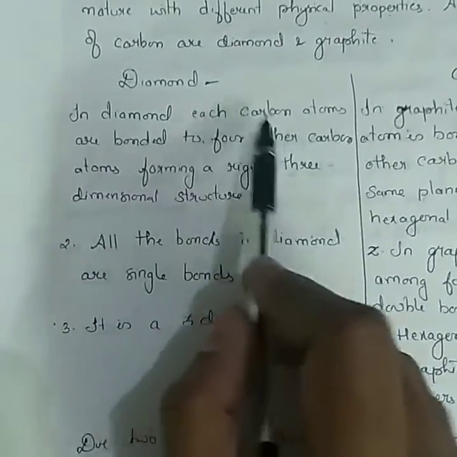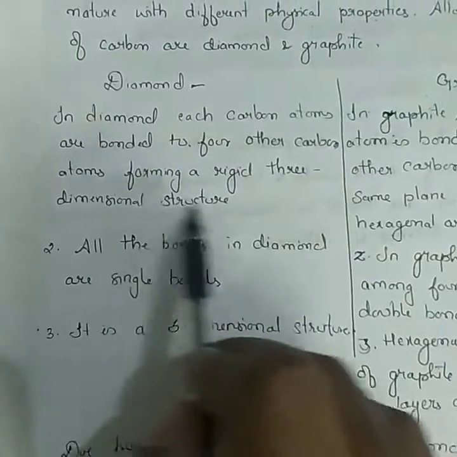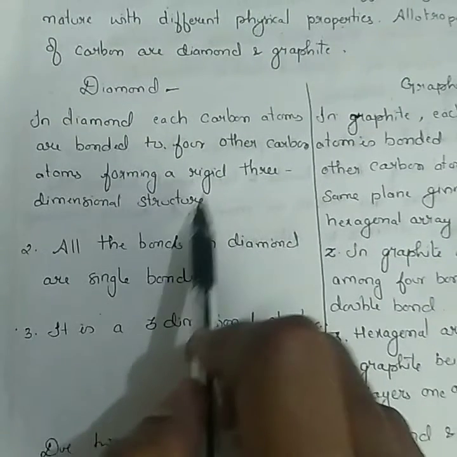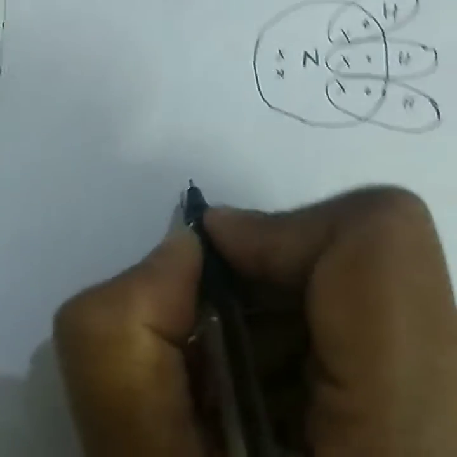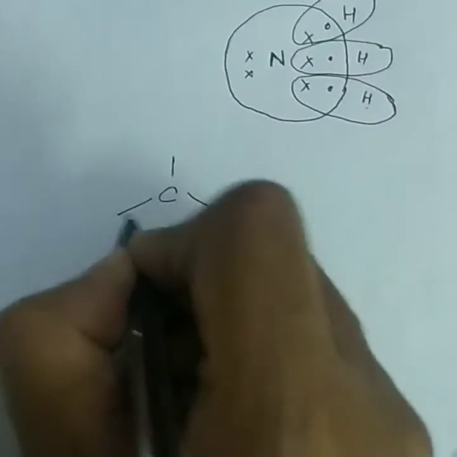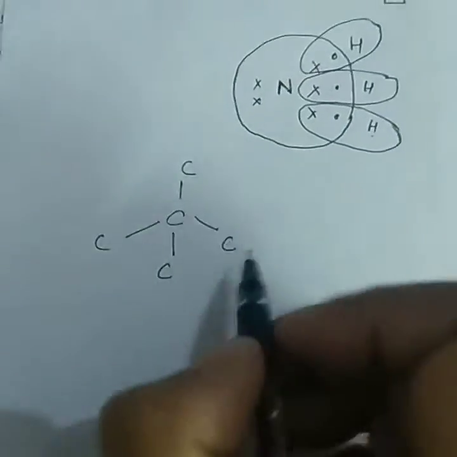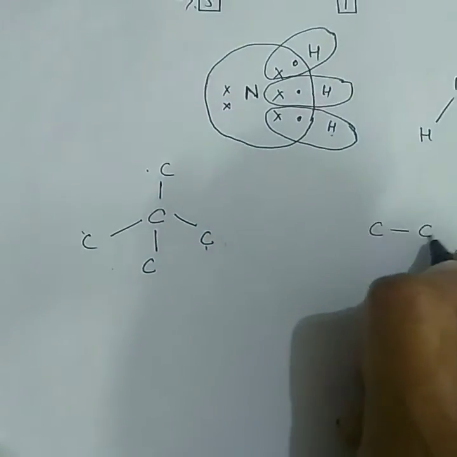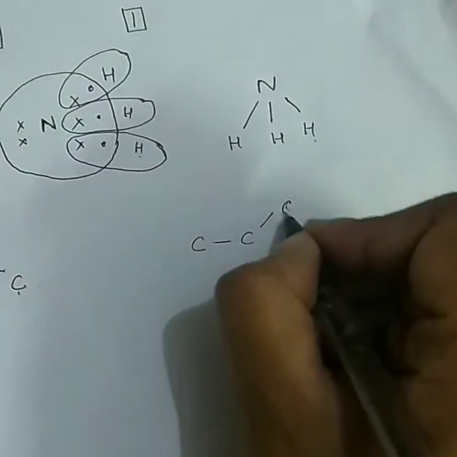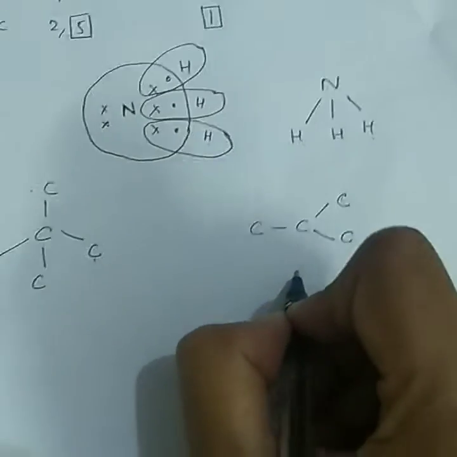In diamond, each carbon atom is bonded to 4 other carbon atoms, forming a 3-dimensional structure. But in graphite, one carbon is bonded to 3 other carbon atoms, giving rise to a hexagonal array structure.